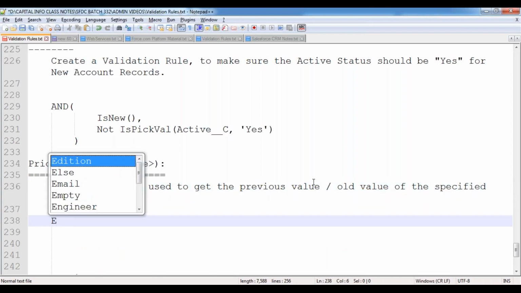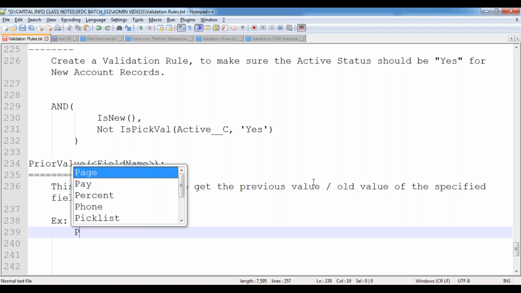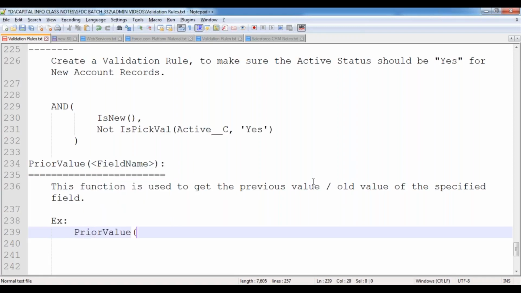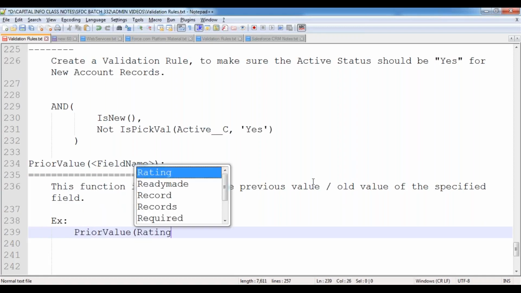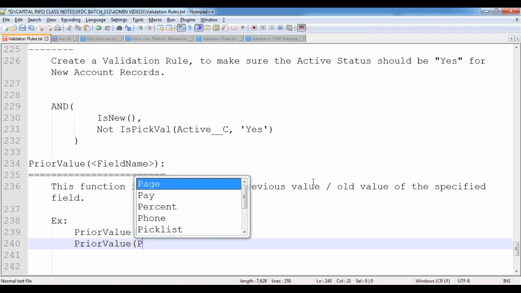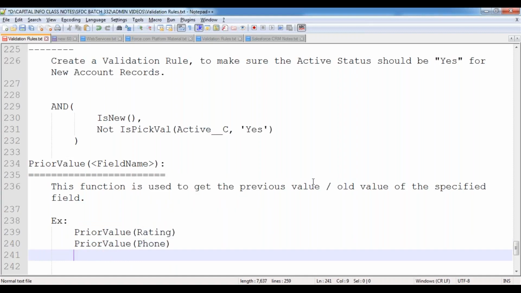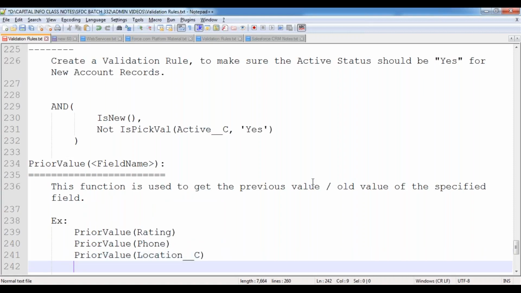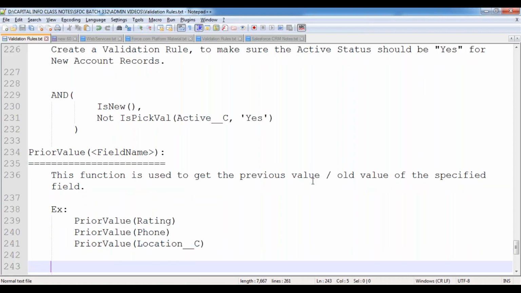Now, for example, how can we get the prior value of rating? That means, what is the old value of the rating I want to collect? Prior value of the phone field: what is the previous value of that phone? I want to collect that. Prior value of the location field, like that. It may be a standard field, it may be a custom field. Anything we can specify.